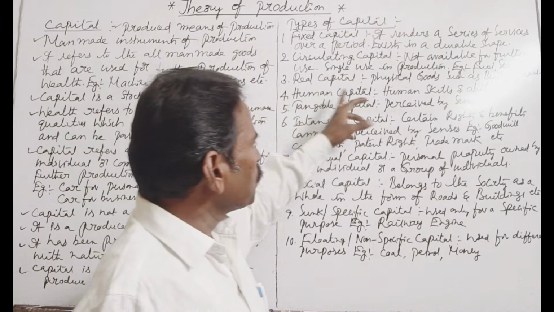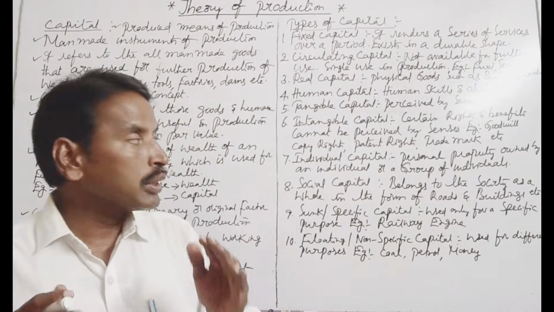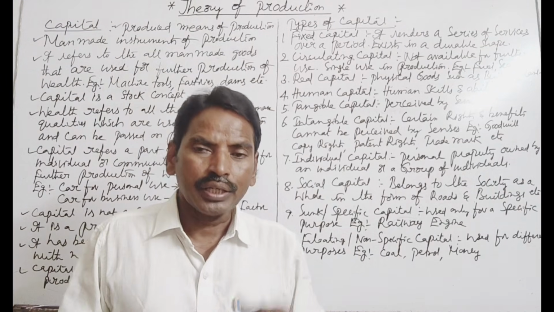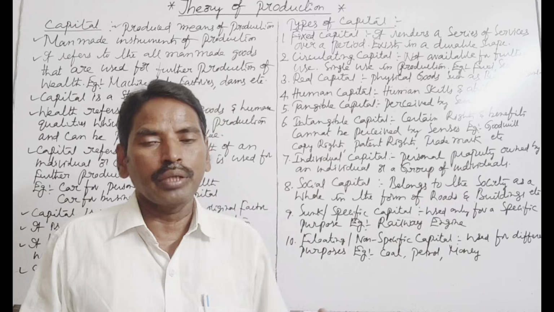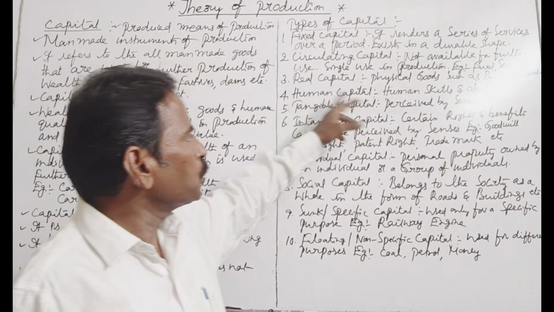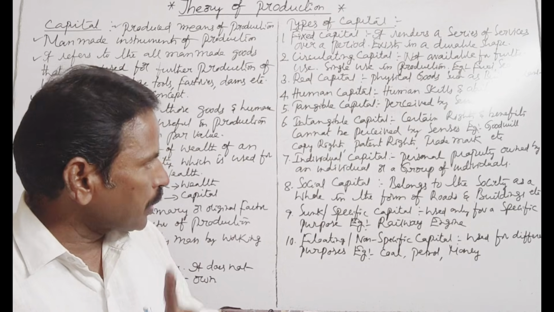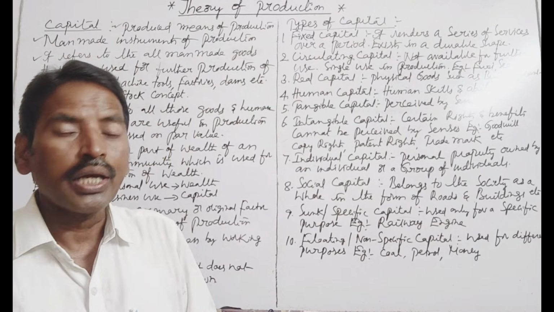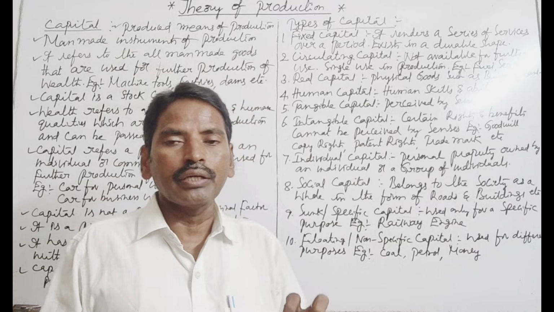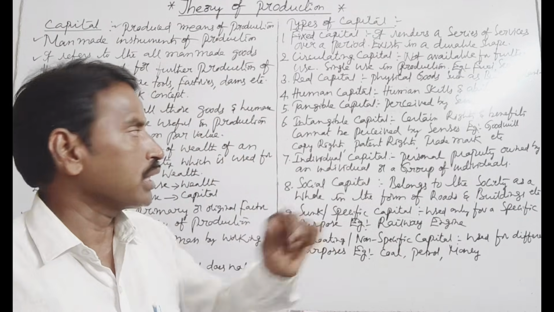The fourth one is human capital. Human capital refers to human skills and ability, dexterity, strength and stamina, experience, knowledge, etc. That is called human capital.